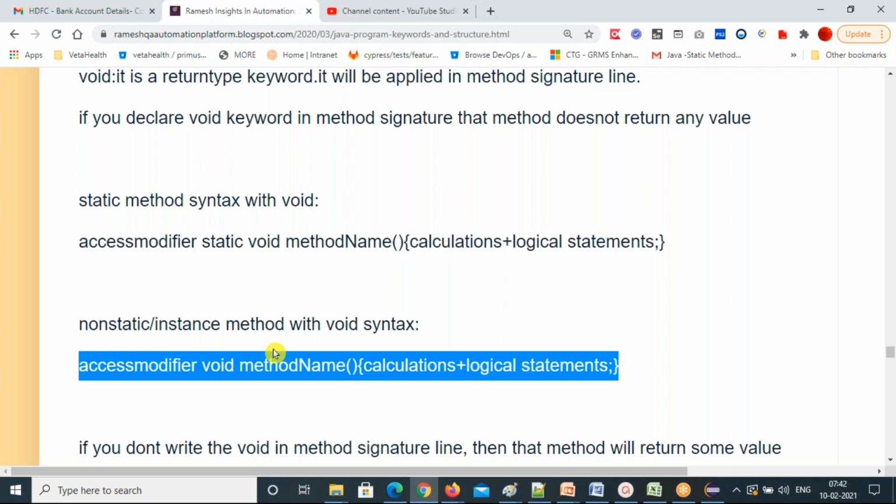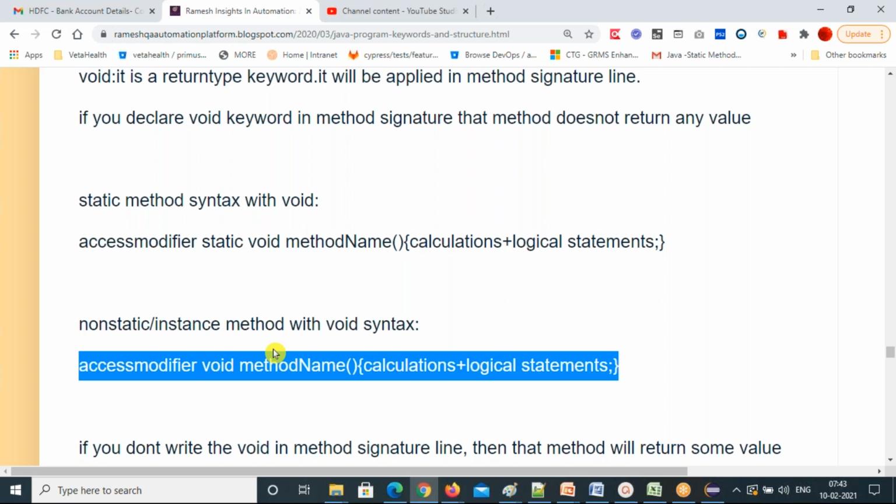If it is in the static block line, you call that a static block. And if it is not there, that will be a non-static method and non-static variables.